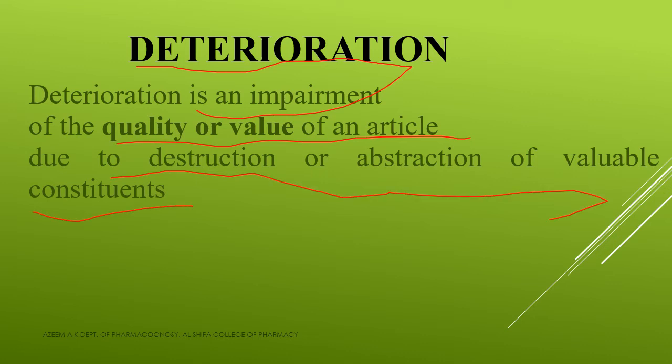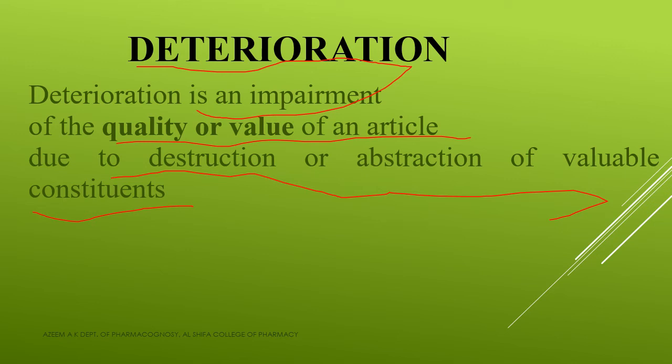അതിനകത്തുനിന്ന് ആവശ്യമുള്ള സാധനങ്ങൾ എടുത്തു കഴിഞ്ഞതിന് ശേഷം വരുന്നതിനെയാണ് deterioration എന്ന് പറയുന്നത്. So അങ്ങനെ വരുമ്പോഴേക്കും അതിന്റെ ക്വാളിറ്റി മോശമാവും. So deterioration is an impairment of the quality or the value of an article and it may be due to the destruction or abstraction of valuable constituents.